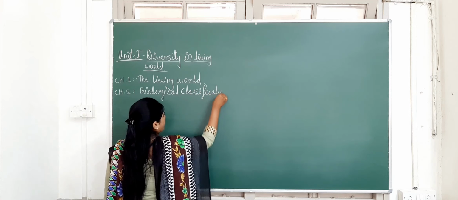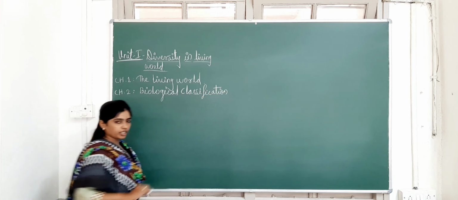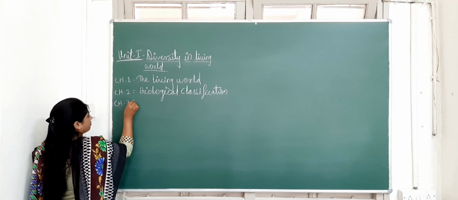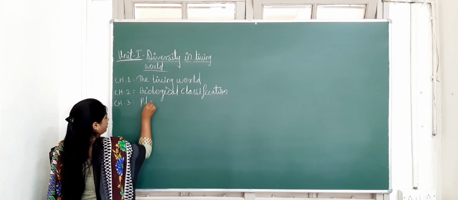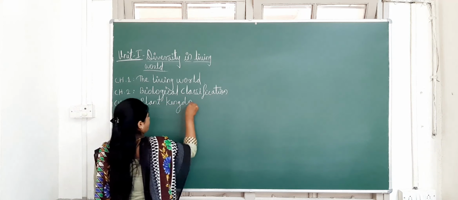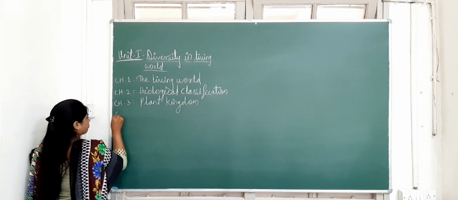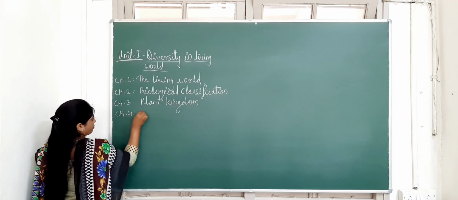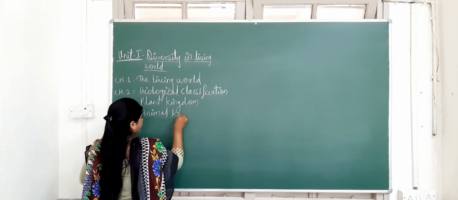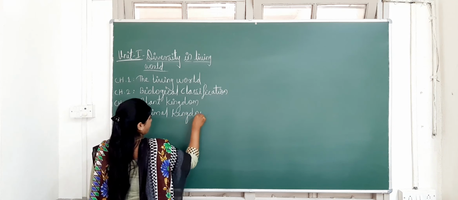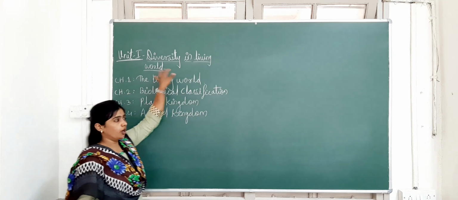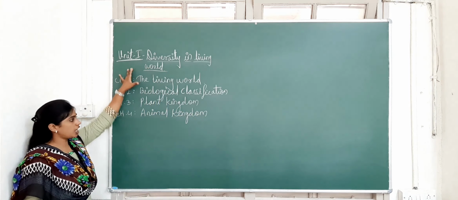First, I will write the names of these chapters, and later I will tell you what you are going to study in these chapters. Next is chapter number 3, plant kingdom, and chapter number 4 is animal kingdom. So as I told you, unit number 1 is diversity in the living world. This is the first unit, which has 4 chapters.